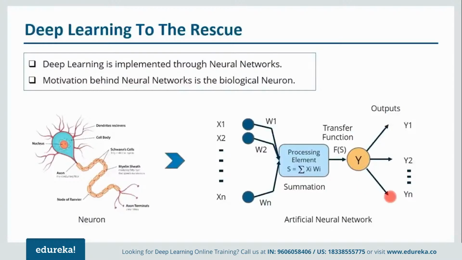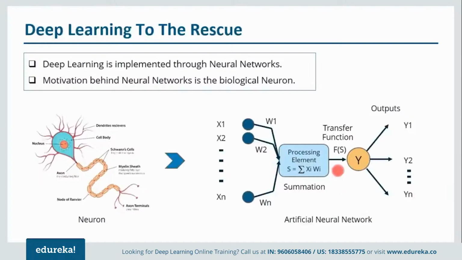After that, what will happen? It will check the output. Now if this output is not equal to the desired output, so these are the actual outputs and we know the real outputs. So we'll compare both of that and find the difference between the actual output and the desired output. On the basis of that difference, we are again going to update our weights. And this process will keep on repeating until we get the desired output as our actual output. Now this process of updating weights is nothing but your back propagation method.